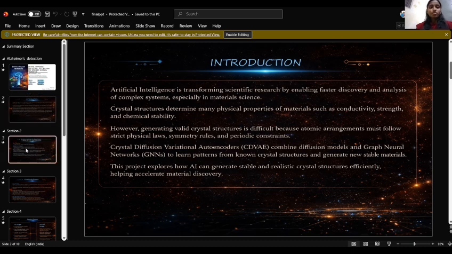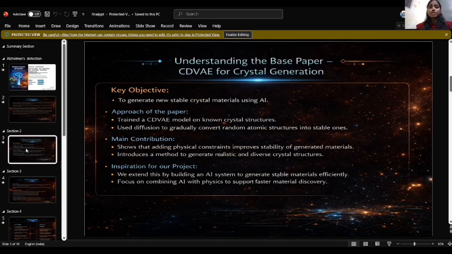composition. However, the base research paper describes that the traditional discovery methods like random search are slow and computationally expensive. Furthermore, existing machine learning models often fail because they don't capture the complex physical symmetries required for stable crystals.